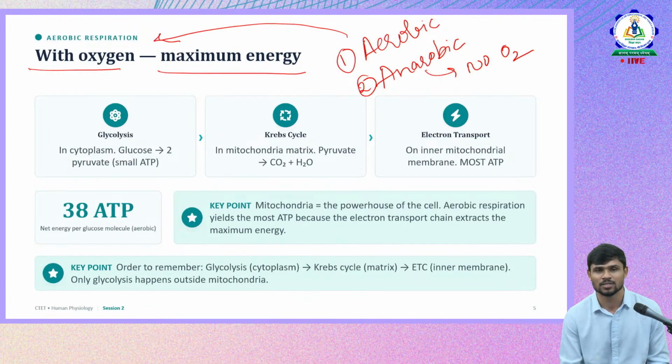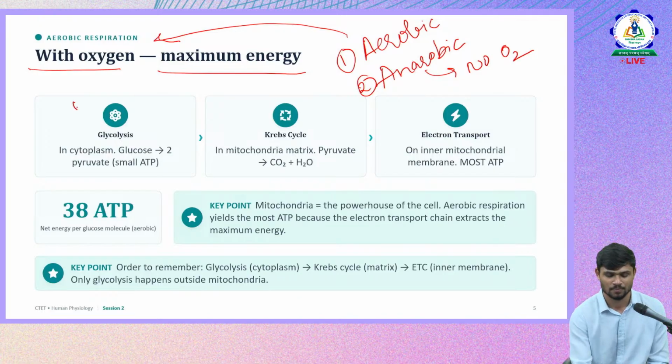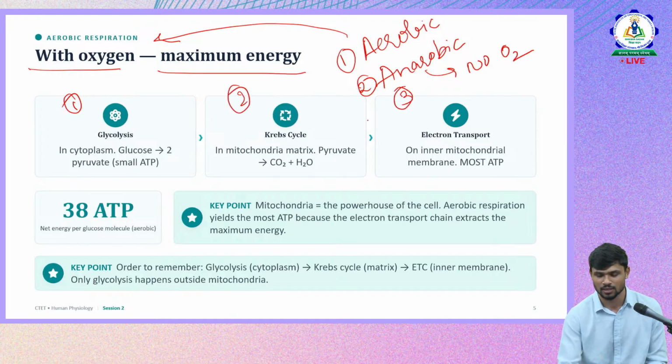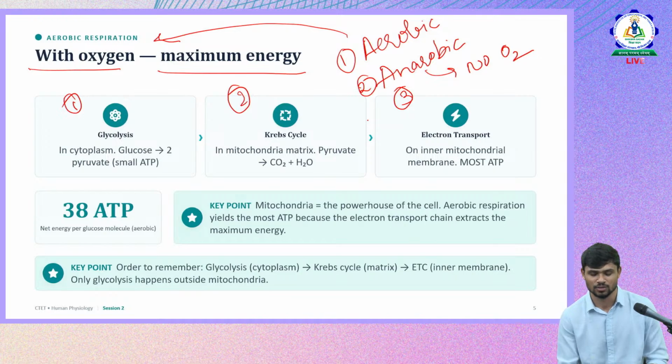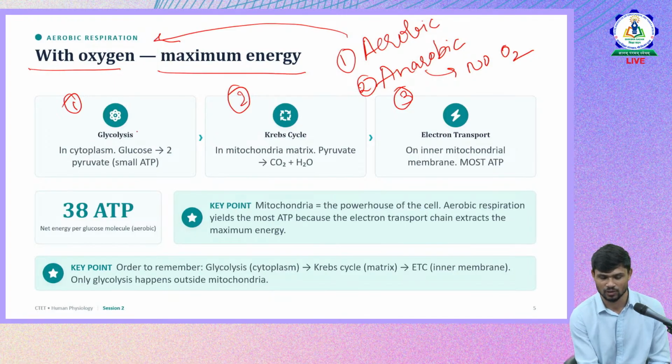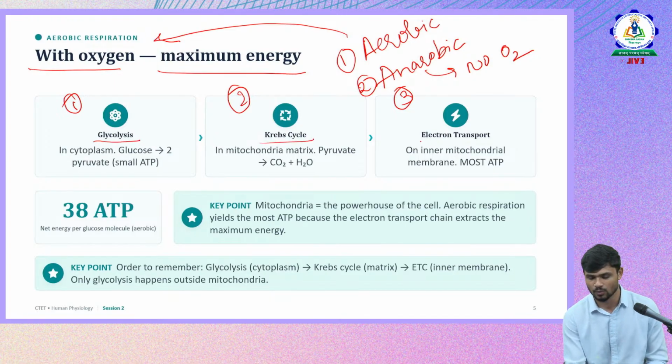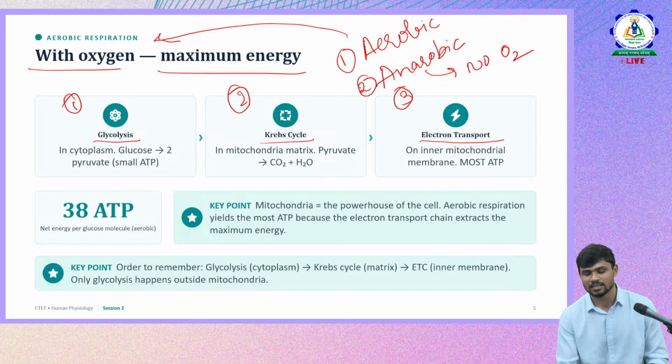There are three steps involved in aerobic respiration. What are these three steps? One is glycolysis, next is the Krebs cycle, and the third one is the electron transport chain. These are the three steps in which cellular respiration takes place. What is glycolysis, what is the Krebs cycle, what is electron transport, and what is the sequence? First the glycolysis takes place, next is the Krebs cycle, third is the electron transport chain. CTET was asking about the sequence of the steps that happen in aerobic respiration.